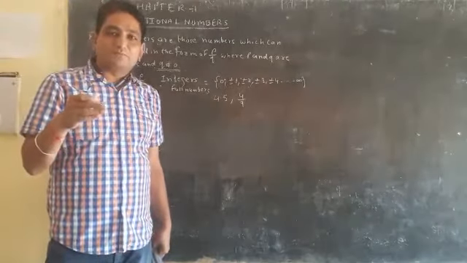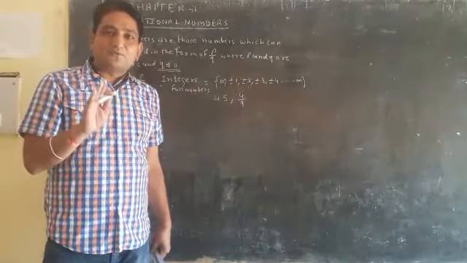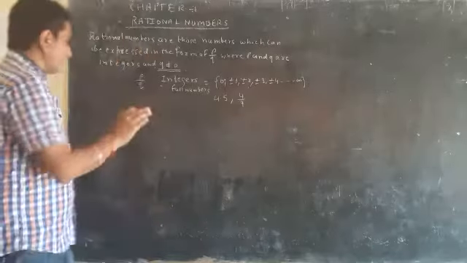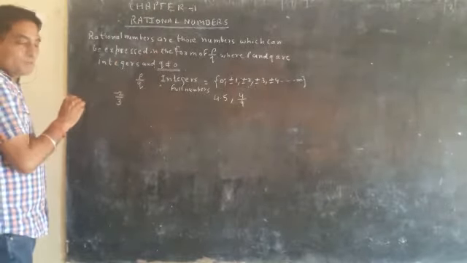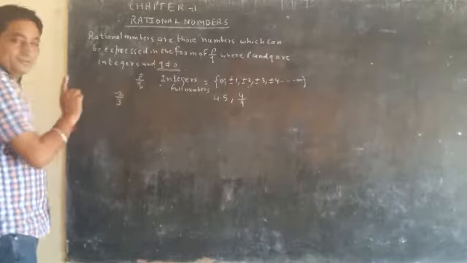But we have to take Q as not equal to 0, though we can take P as 0. So if we take P as minus 2 and Q as 3, the rational number will be minus 2 upon 3.